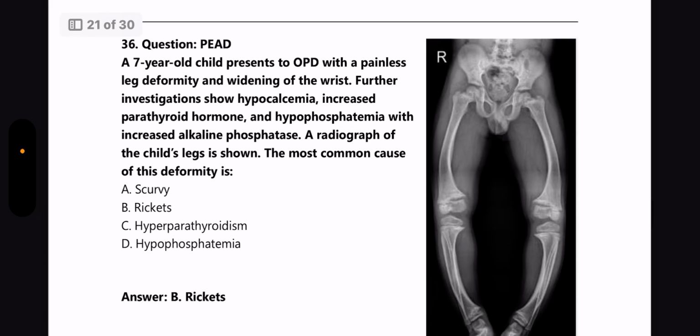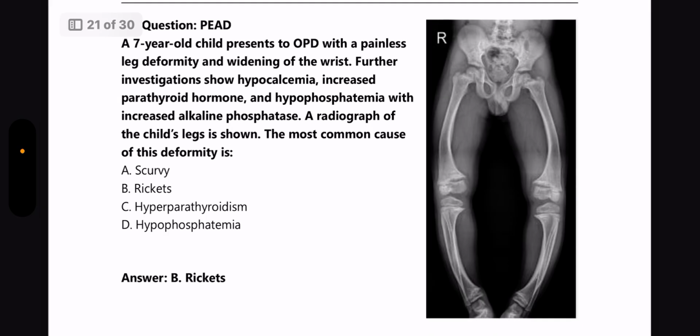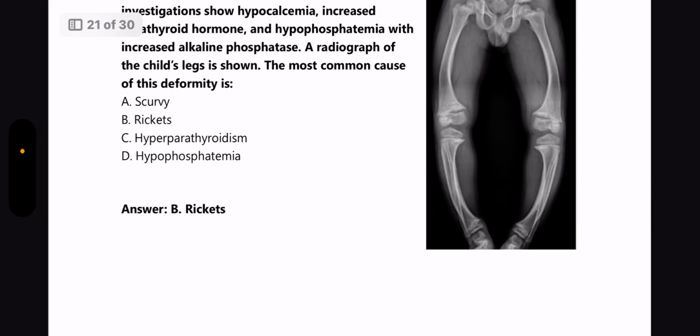Next question from pediatrics. A 7-year-old child presents to OPD with painless leg deformity and widening of the wrist. Further investigation shows hypocalcemia, increased parathyroid hormone level, hypophosphatemia with increased ALP levels. And the radiograph is also given, and most of the people will be answering this question. So guys, this kind of question you shouldn't get wrong. The most common cause of this deformity, answer here is rickets.